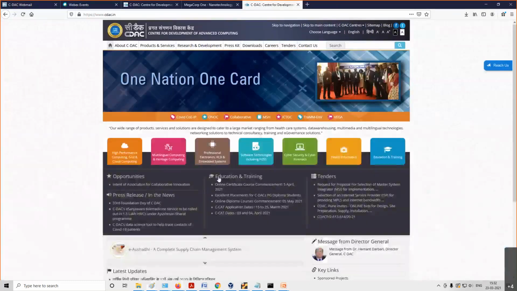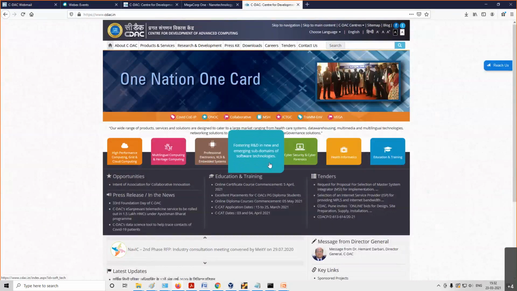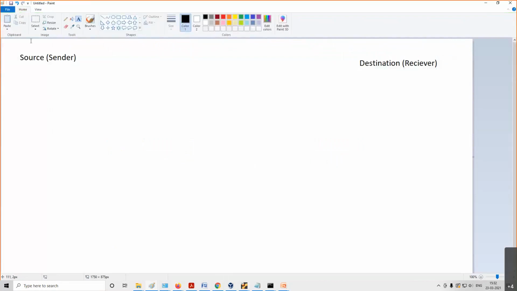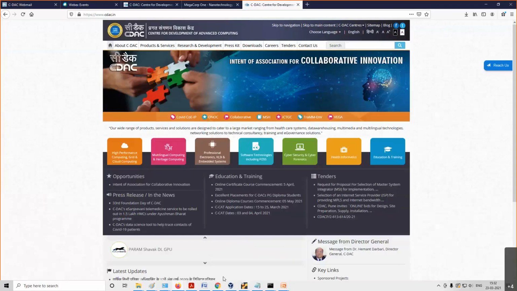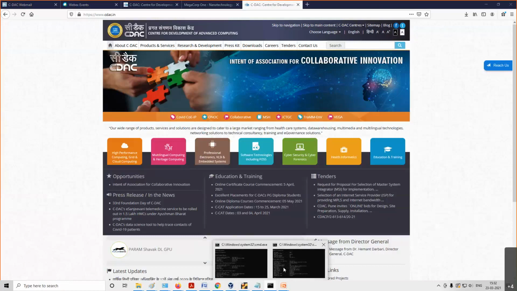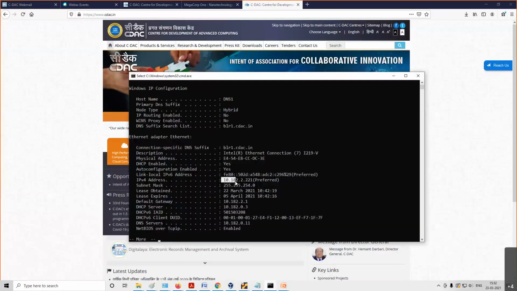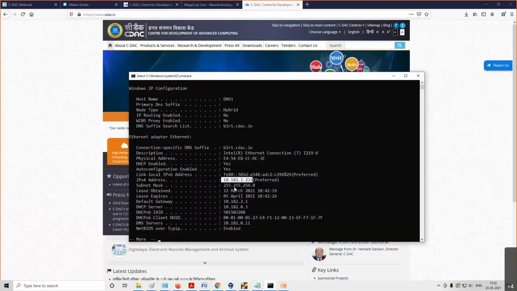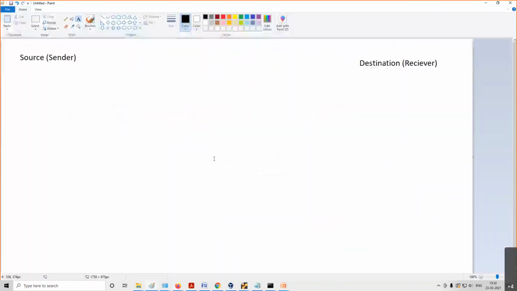Sender or receiver. You can see my web page is open. How actually I got this web page, that I wanted to show you. So sender means my system. What is the IP address of my system? 10.182.2.221. What is the MAC address of my system? This is the MAC address of my system.